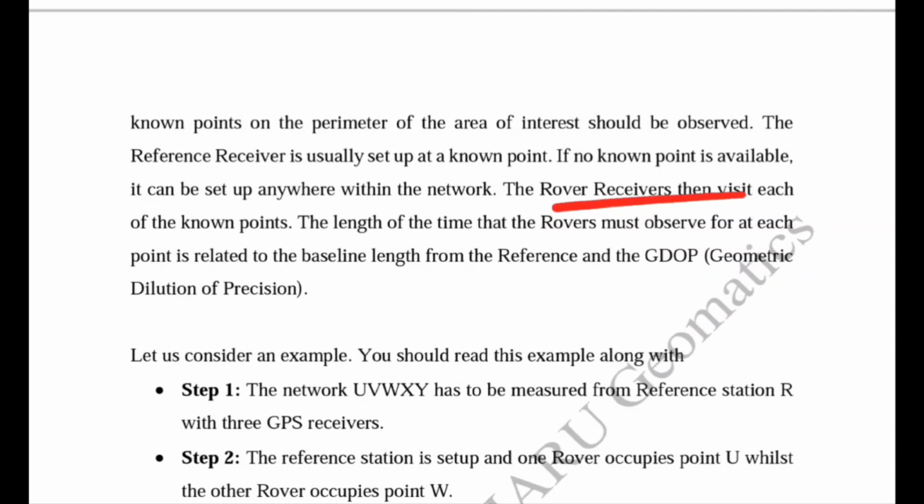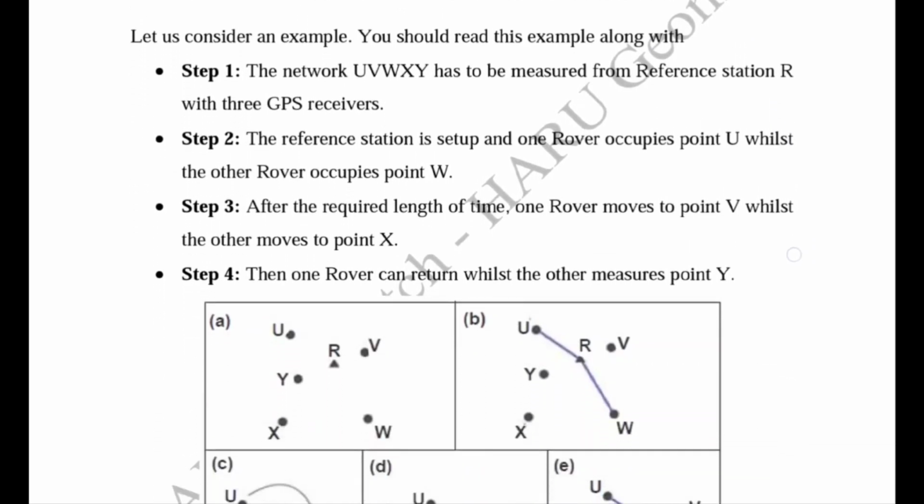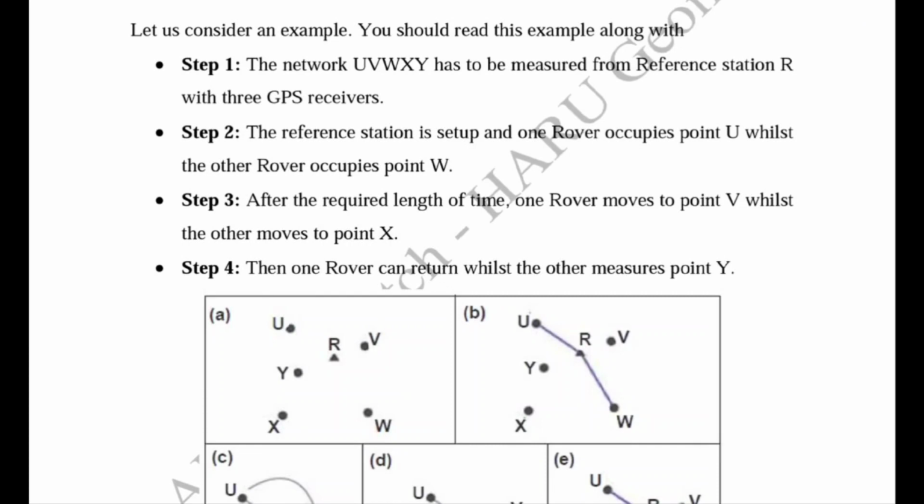It has a similar technique, but it is usually used for establishing local control networks with lengths up to 20 km, and it has similar steps. This network has one reference receiver, and from that receiver the whole network is made.